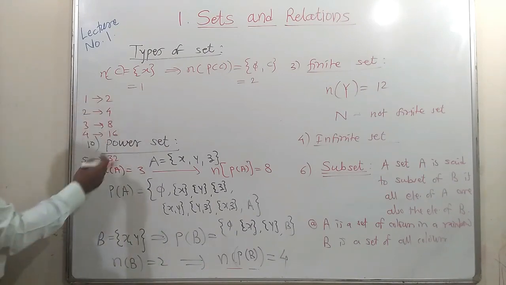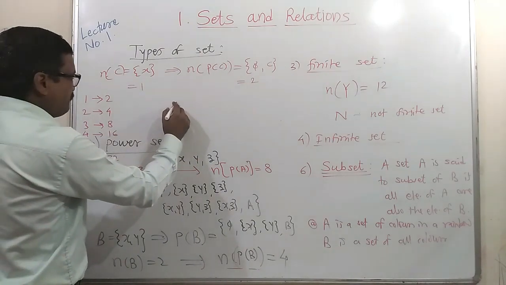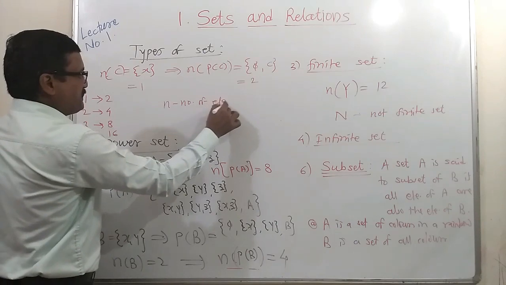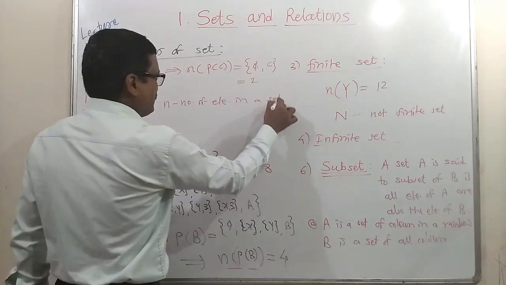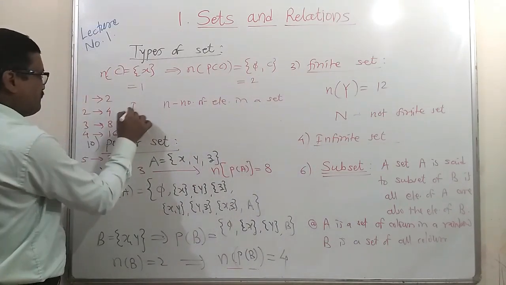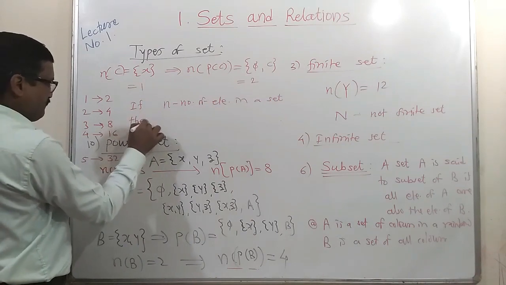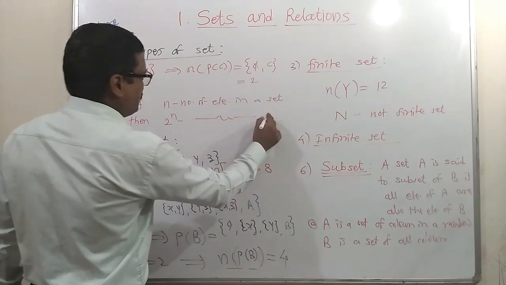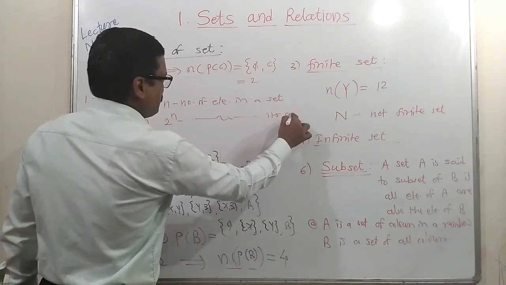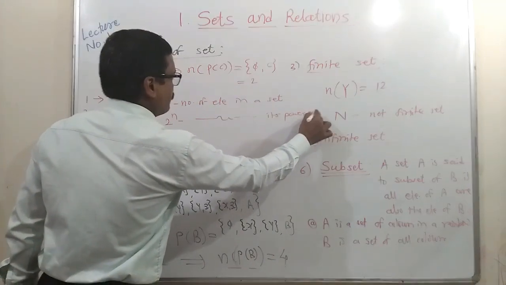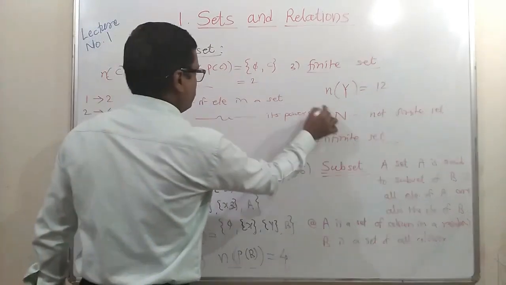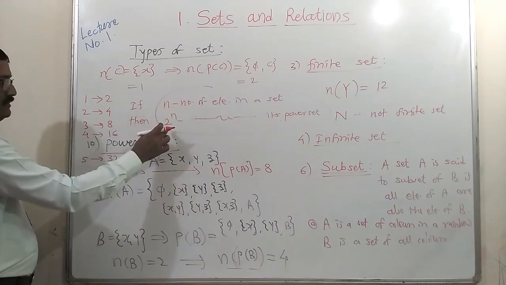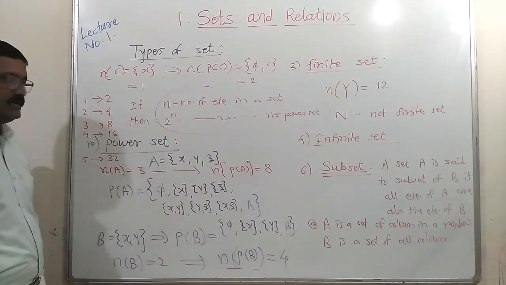So if you observe these numbers, then if n is the number of elements in a set, then 2 raised to n is the number of elements in its power set. Remember this. If n is the number of elements in a set, then 2 raised to n is the number of elements in its power set.